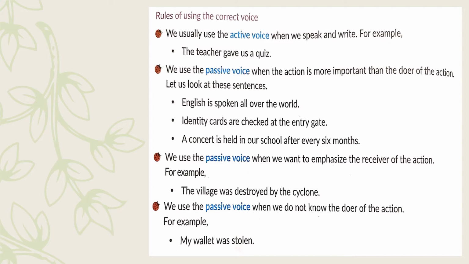We also use the passive voice when we want to emphasize the receiver of the action. The village was destroyed by the cyclone. So when we are trying to emphasize the receiver of the action, then we use passive voice. We also use passive voice when we do not know the doer of the action. My wallet was stolen. So we do not know who the subject is or who did the action. In this way, we are using passive and active voice, and these are the correct rules to use them.